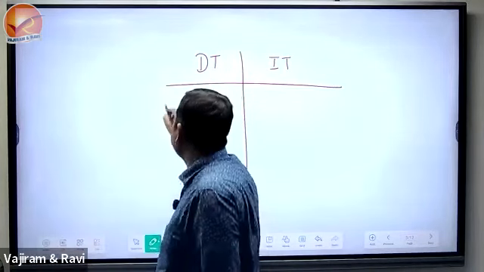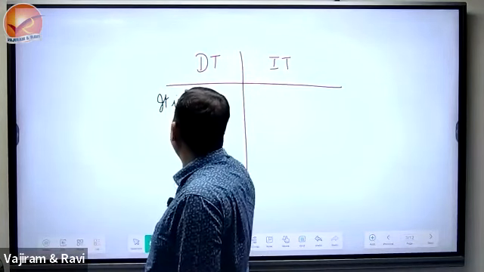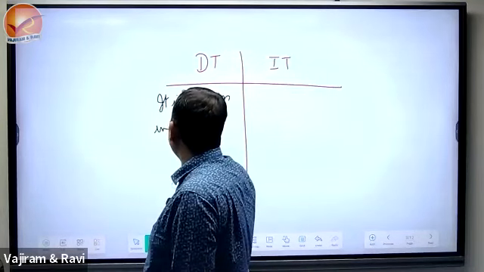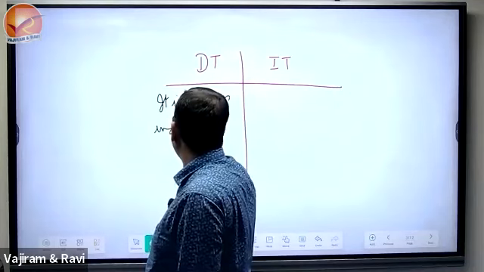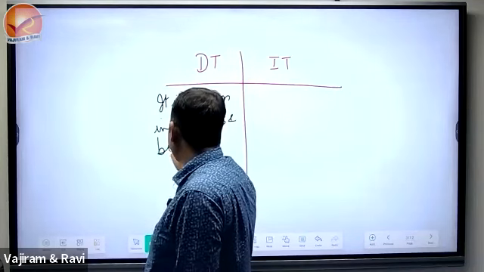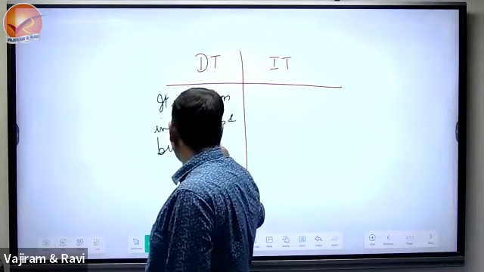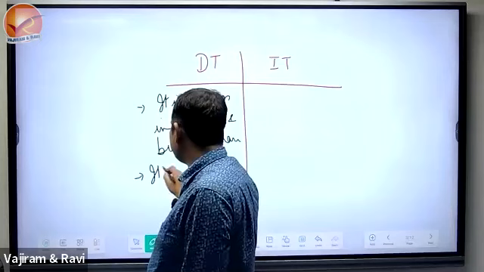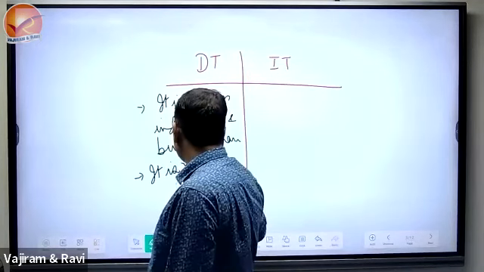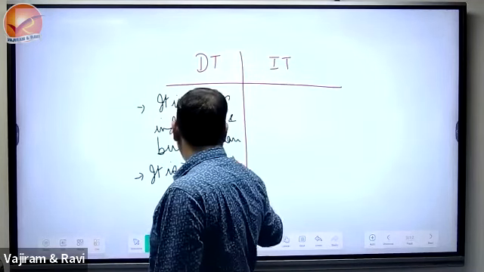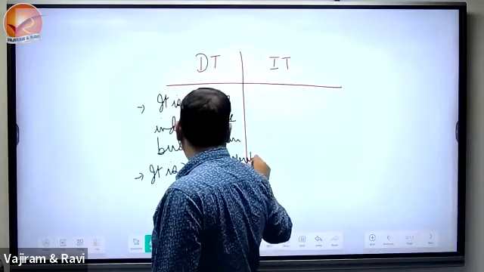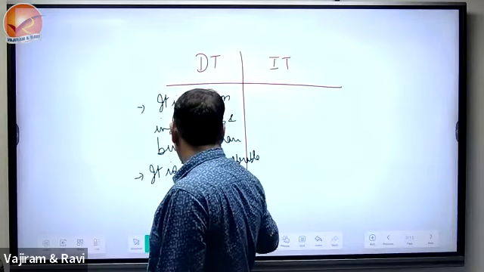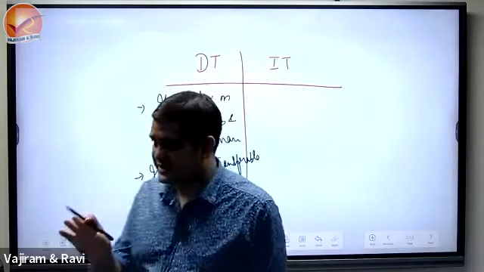So direct tax is a tax on individuals and businessmen, and it is non-transferable in nature. Please understand this.